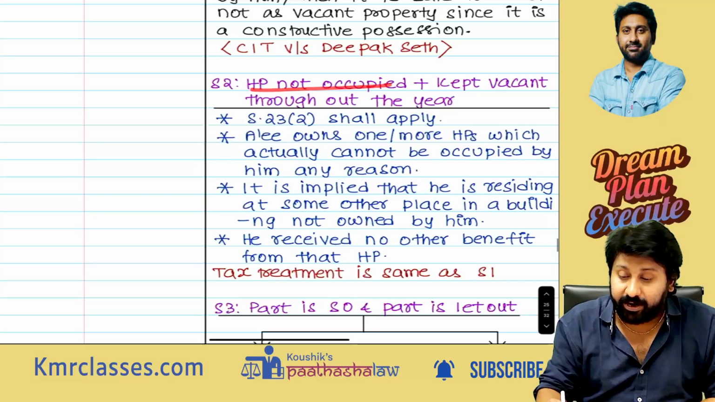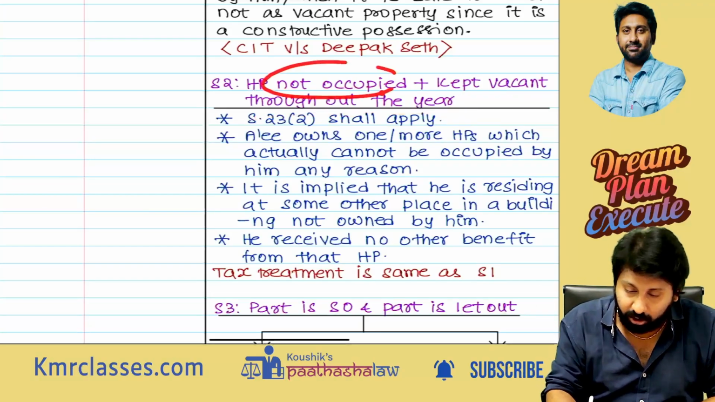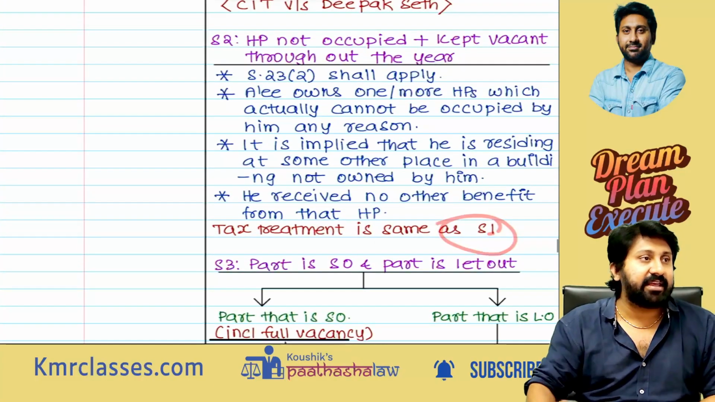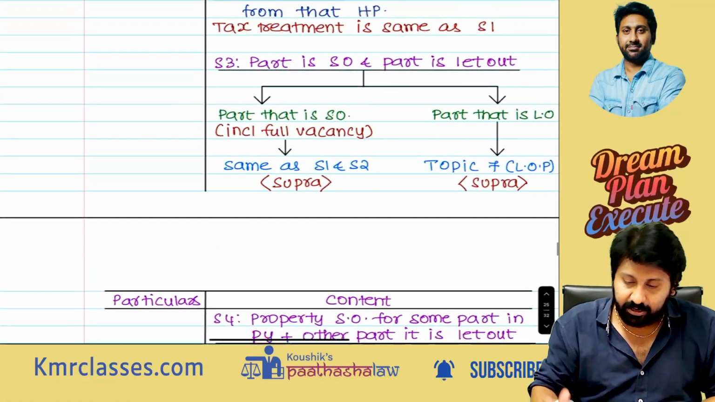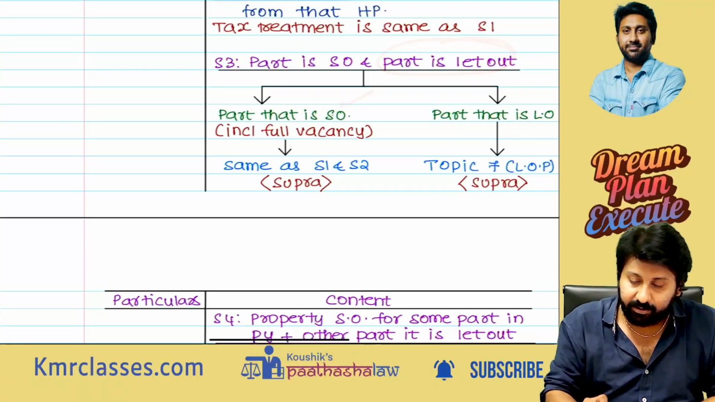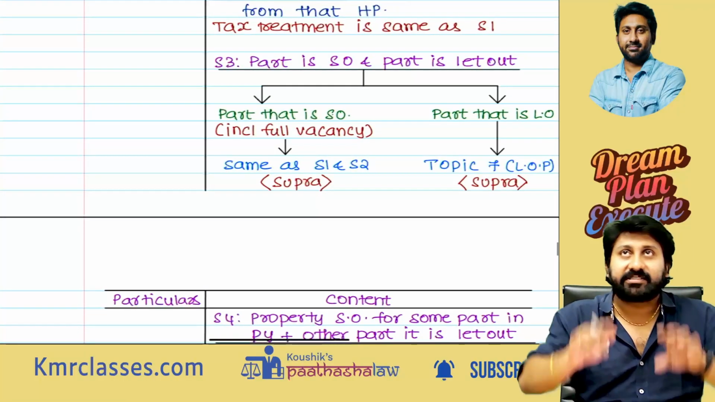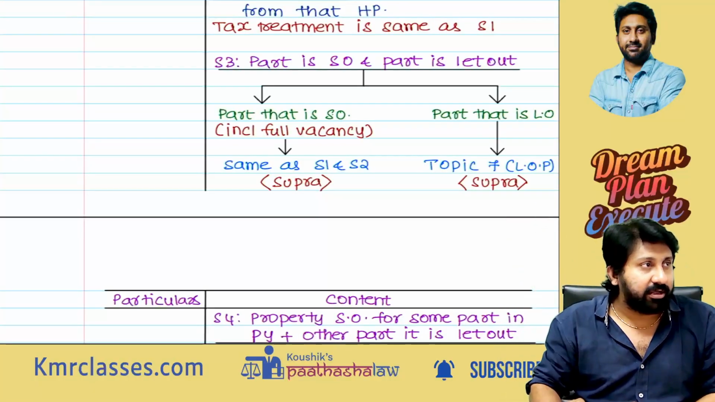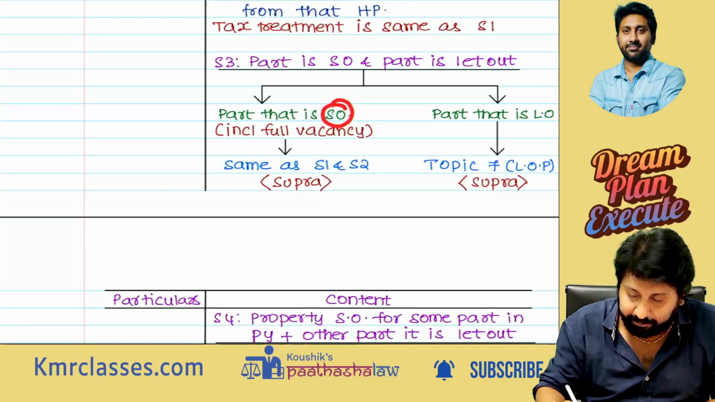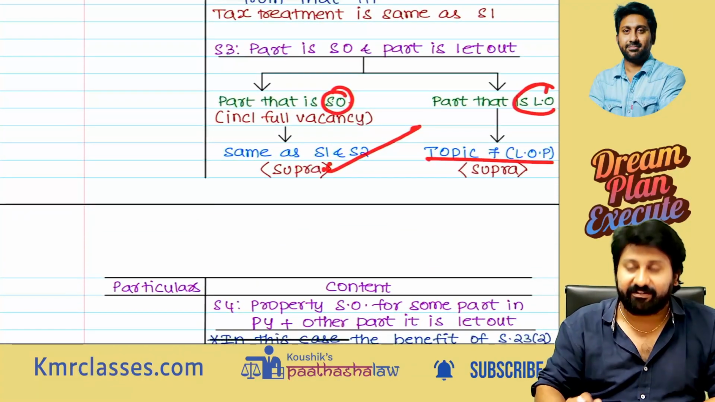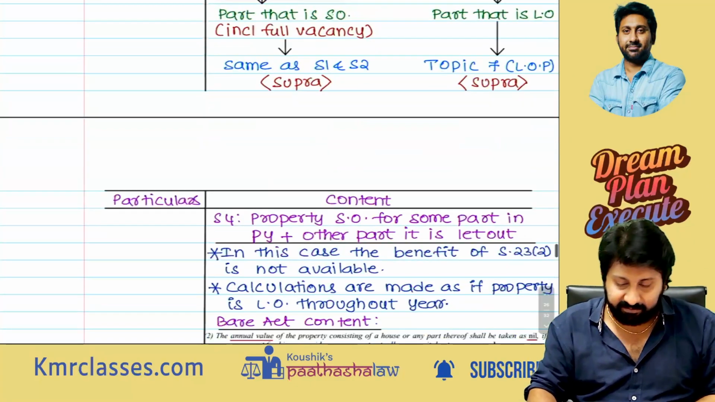House property not occupied and kept vacant throughout the year. Same concept. Tax treatment is same as situation 1. Next. Part is self-occupied, part is let out. Then you will do as per the part. See, 5 portions are there. 2 portions are there. One self-occupied, one let out. Then what to do? The part that is self-occupied, same as step 1, step 2. Okay. The part that is let out, topic 7, let out property. Previously we read already. That one will apply.